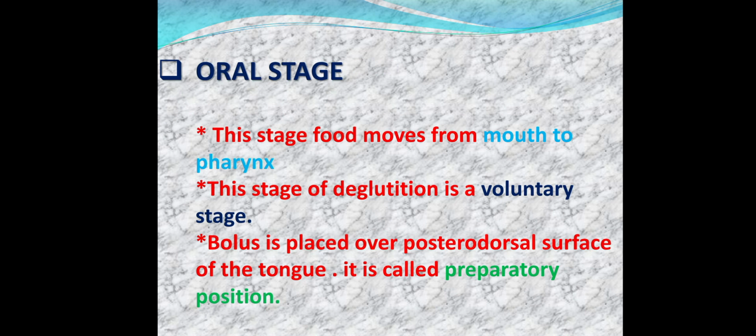Oral stage. This is the stage in which food moves from the mouth to the pharynx. It is a voluntary stage, and the bolus is placed over the posterior dorsal surface of the tongue. This is called the preparatory position.